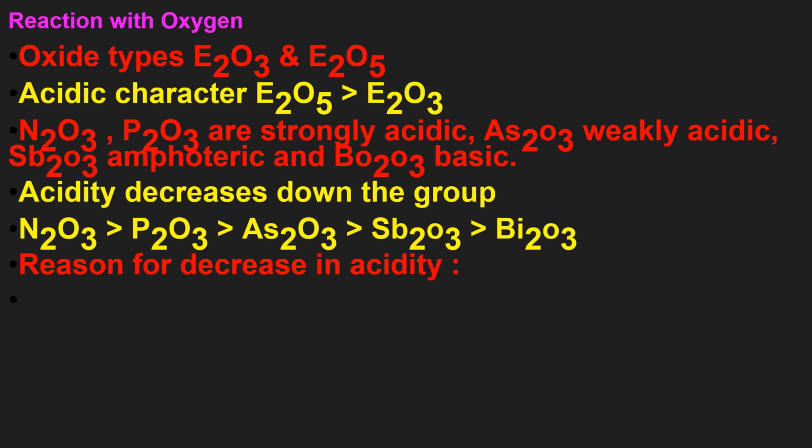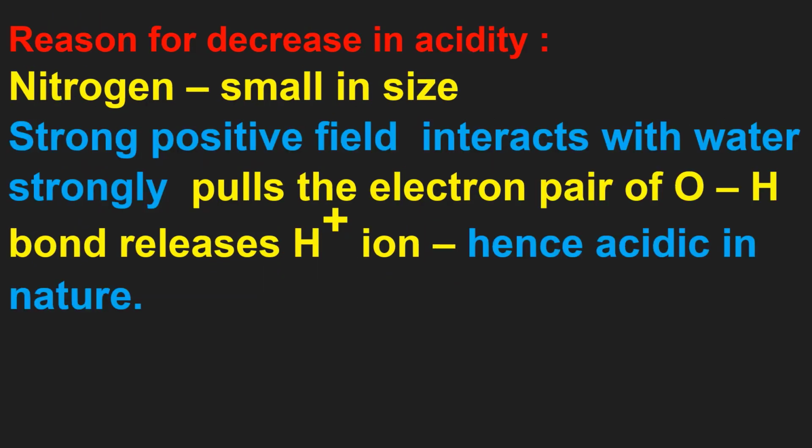What is the reason for the decrease in acidity? Coming from nitrogen to bismuth, nitrogen is small in size. Because of the small size, a strong positive field spreads around the atom. The strong positive field interacts with water strongly and pulls the electron pair of the O-H bond of water. As the electron pair of the O-H bond is pulled towards it, the H+ ion is released, hence acidic in nature.